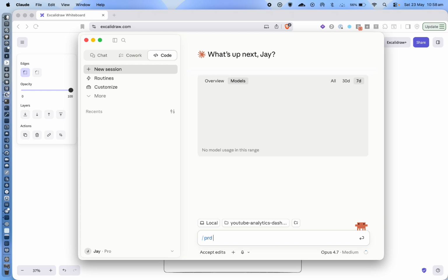So I'm just going to give a brief description on the app that I'm looking to make. You can be as detailed as you want, but it's going to ask us rounds of questions afterwards anyway to get clarity on what we're actually looking to make. But yeah, get a good understanding of the app we're looking to make. So I'm just going to get started.